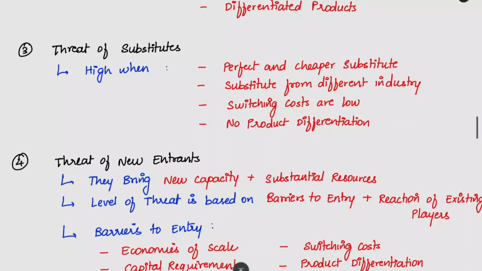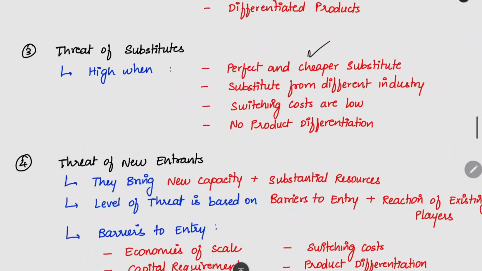Next thing is threat of substitutes. When there is a perfect and cheaper substitute, we have another product which can be used as an alternative for our product. If the customer purchases the other product, it is perfect for the usage. There is no problem in the usage of that product. Then it is a cheaper substitute also. It will be selling at a lower cost than our product. Then substitute from a different industry. Even if the other product is not from our industry, but it is working as a proper substitute, then also it will be a very high threat of substitute. There is a very big danger that the customer will switch to the substitute product.